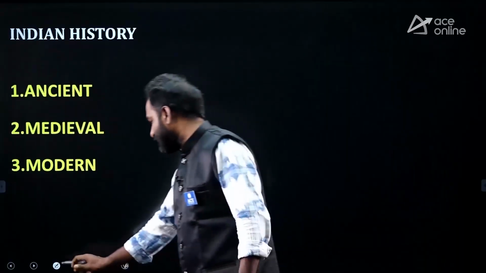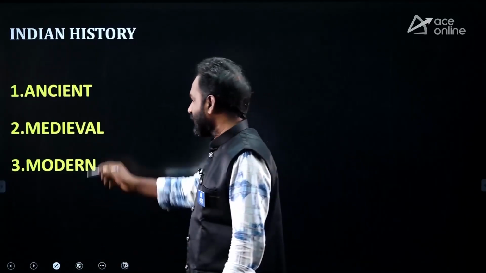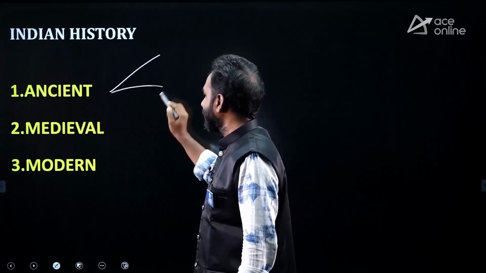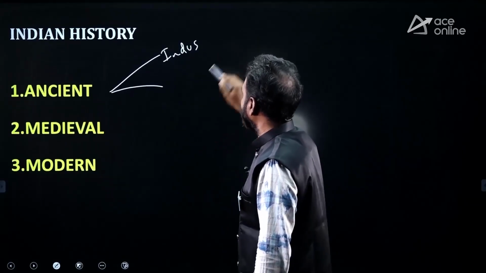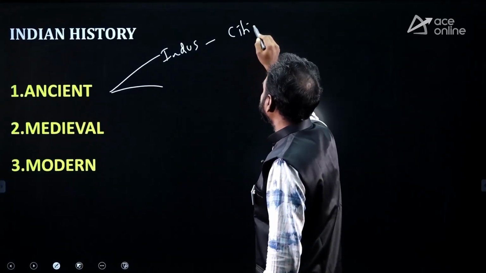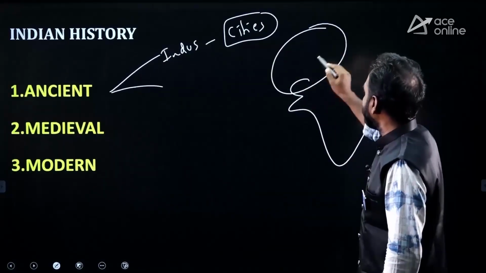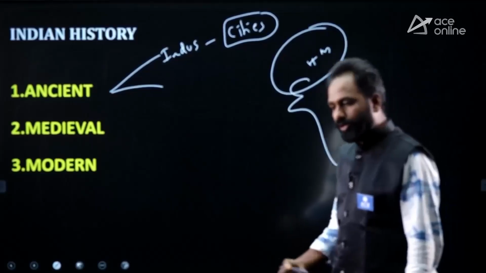Next, Indian history. Of course, it is very vast. From every subject, you can get 4 to 5 questions. Ancient, medieval, as well as modern. Now come to ancient, where you are going to give importance. First, give importance to the Indus Valley civilization. In the Indus Valley civilization, please focus on cities. When you talk about the Indus Valley civilization, we have cities like Mohenjo-daro, Harappa, Chanhudaro, Lothal.